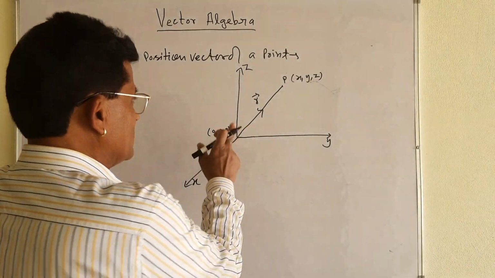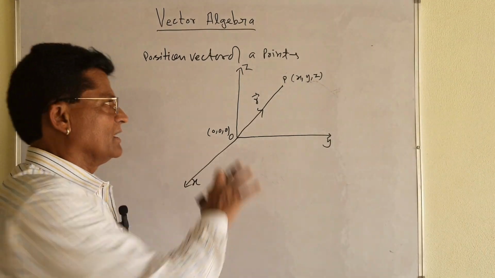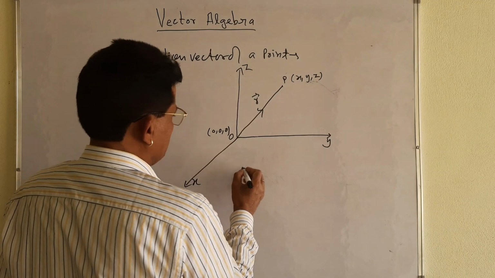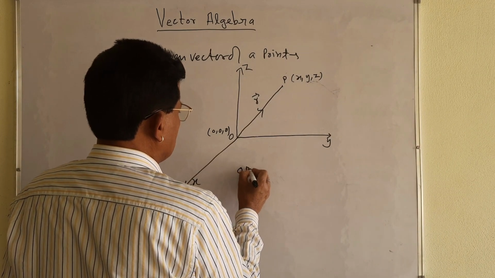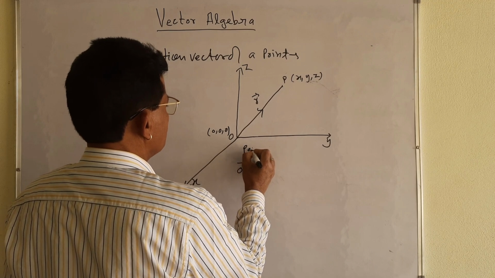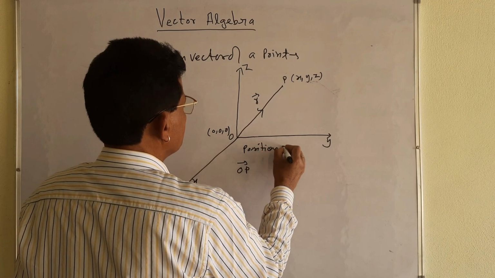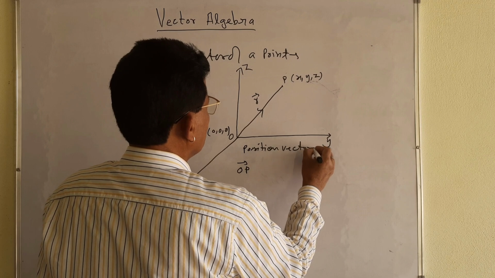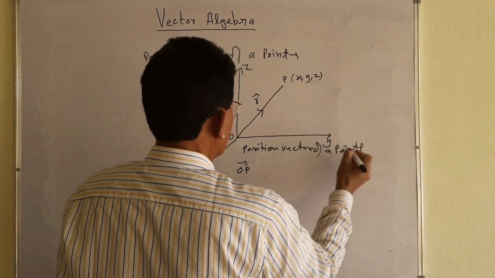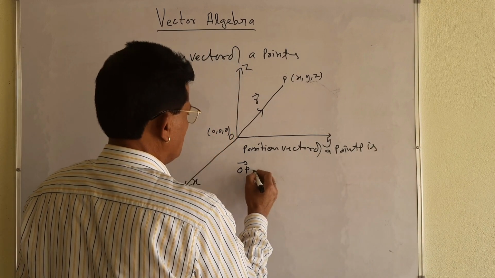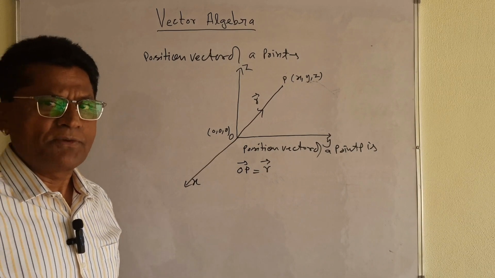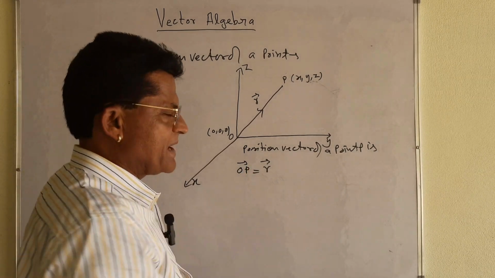Okay, I am telling you each and every important thing regarding the position vector of the point P. Let me take the position vector of the point P, denoted by OP. The position vector of a point P is OP, either you say OP or R. It is the position vector of the point P. Okay, let me find out its magnitude.